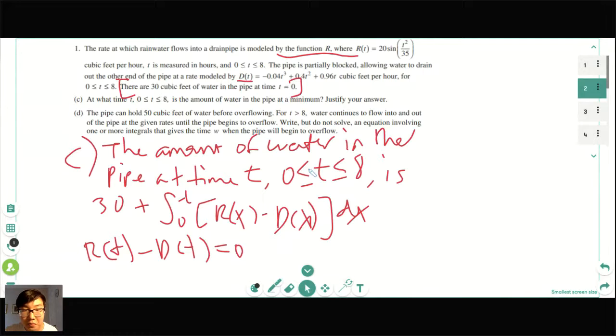3.272. Do r of t and d of t represent first derivatives? Yes, because remember, r of t and d of t are given as rate functions, Akshita. 0 and 3.271. Yep. And in this case, I would also evaluate 8 because it's the end of the interval, even though technically the first derivative isn't equal to 0.